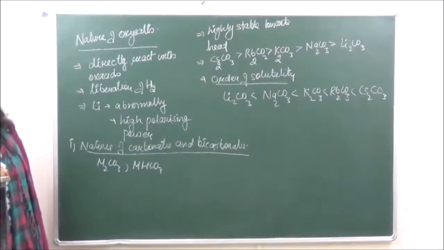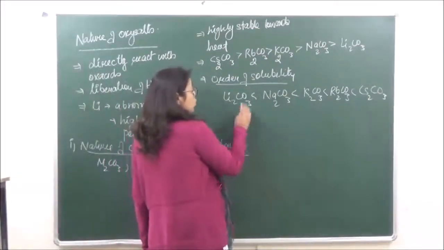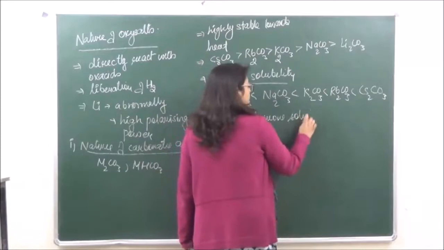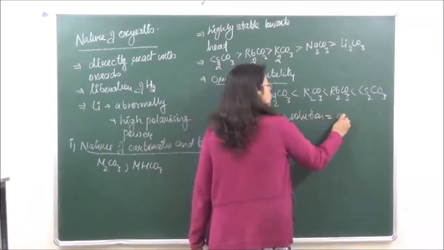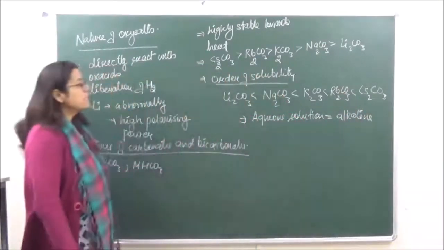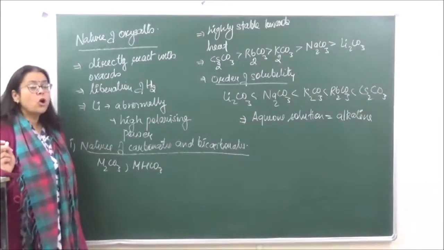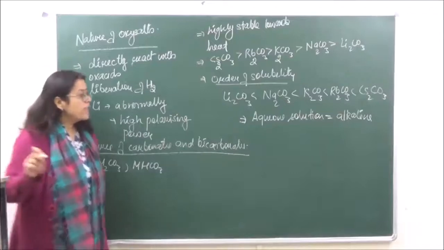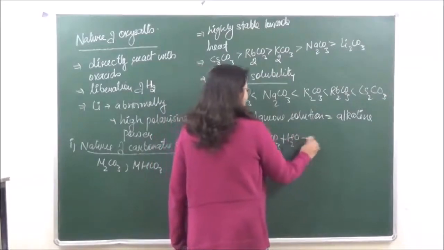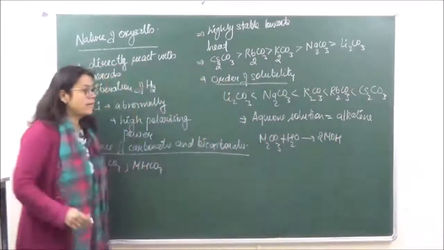It is seen that aqueous solutions of carbonates are alkaline in nature. So when we dissolve the respective carbonates in water, the aqueous solution is going to be basic. This alkaline solution is formed due to the formation of a strong base on reaction with water. So if we have M2CO3 plus H2O, it gives us a hydroxide, right?